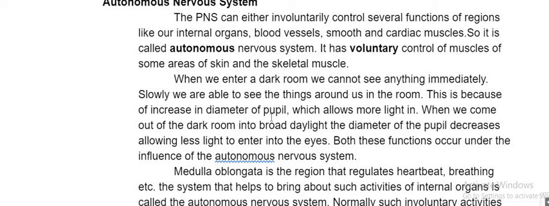When you enter a dark room, we can't see anything because the pupil size is very, very small. The pupil takes in the light you need. So when all lights are suddenly off, the pupil can't take in any light, so we cannot see anything. Slowly its size will increase and you can see things. So this is the best example of the autonomous nervous system. You are not doing anything.